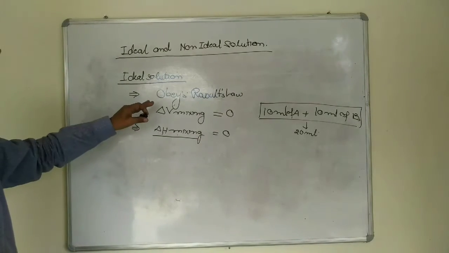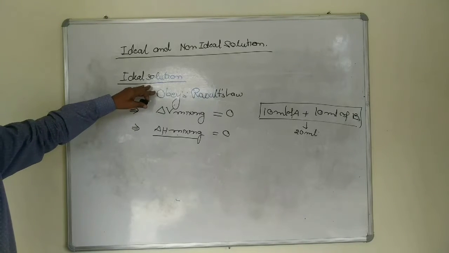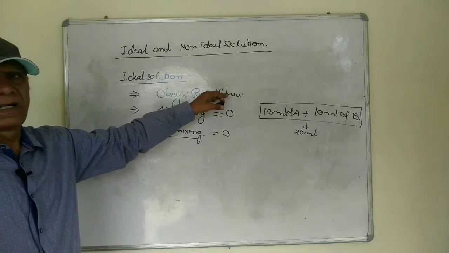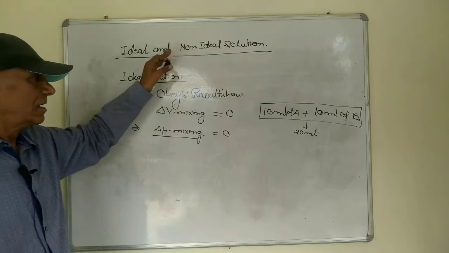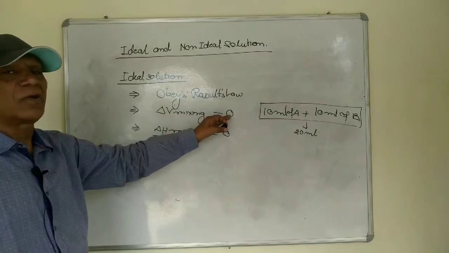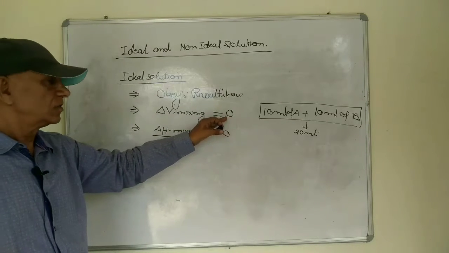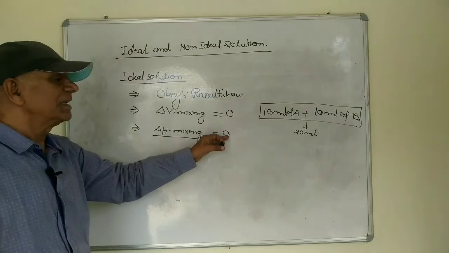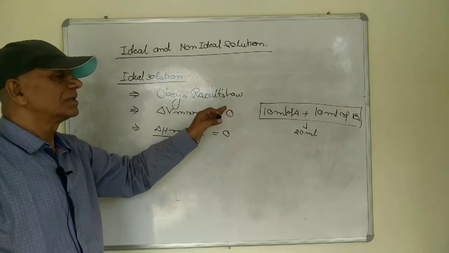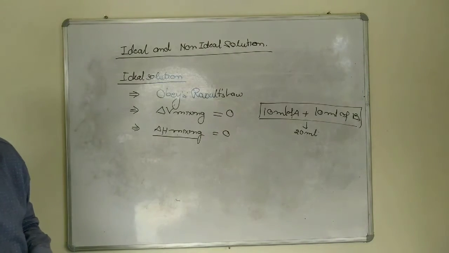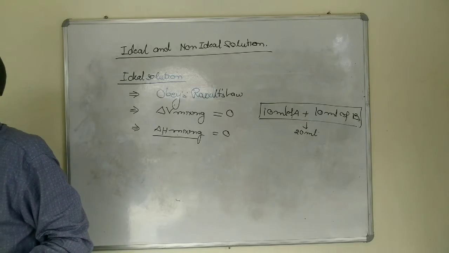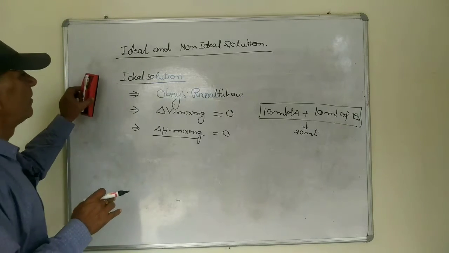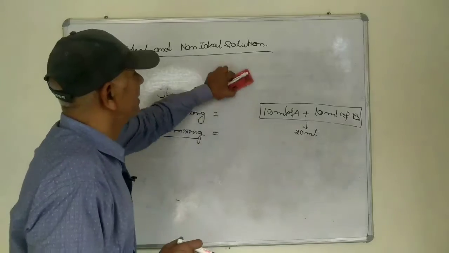So according to this, the solution which obeys the Raoult's law is the ideal solution, where the delta V mixing equal to 0 is an ideal solution. Delta H mixing equal to 0 is also the ideal solution. We can also explain on the basis of the molecular level.